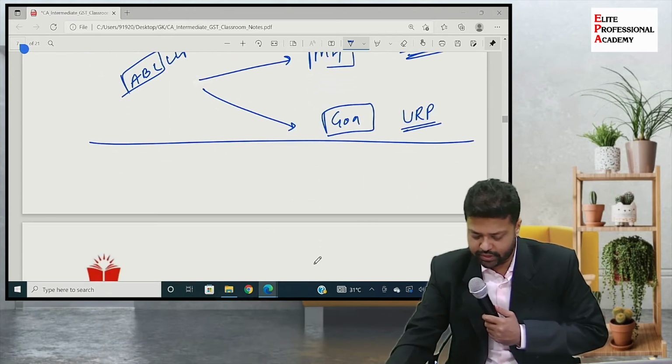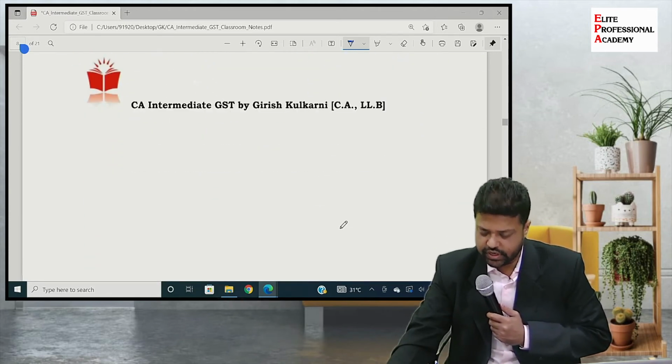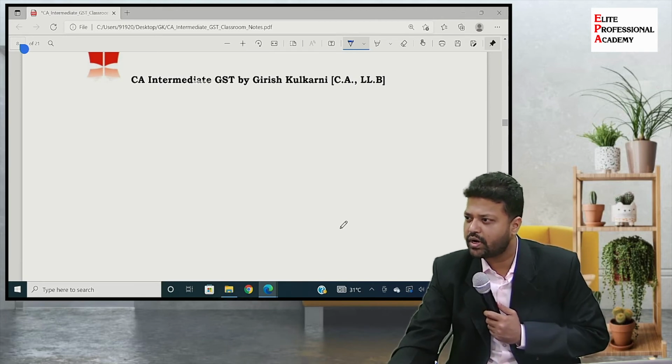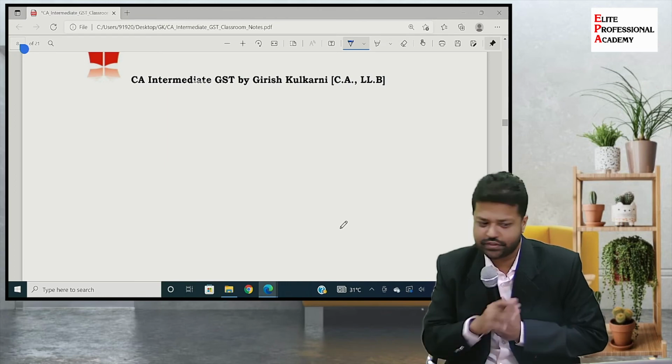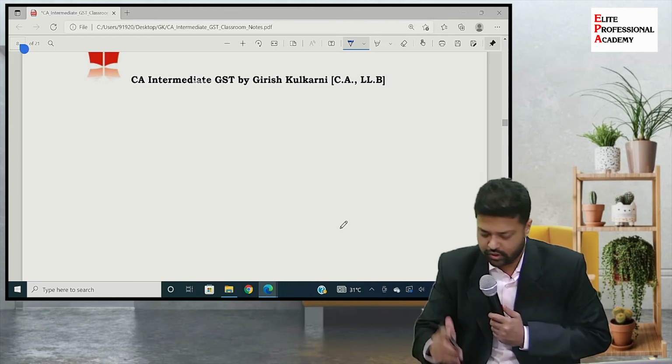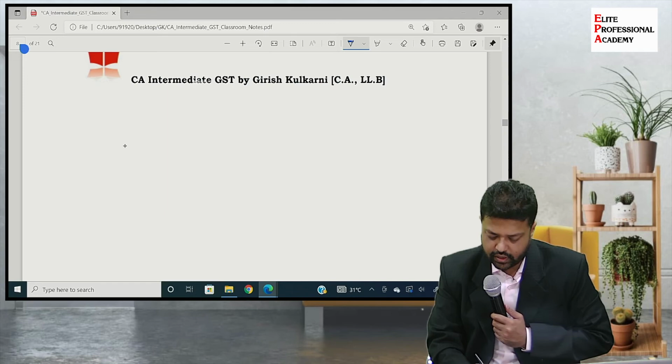Another situation may be, I'm just giving few permutation and combination to understand the concept, because based on this I'm going to tell you the next most important part, which is related to our entry, schedule 1. Then another partnership firm, XYZ partnership firm.